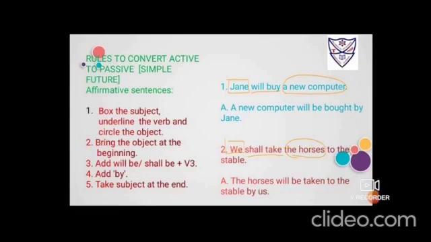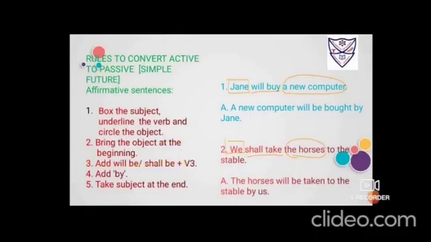Okay. And to the stable, extra words. Now second step, bring the object ahead. So we have to bring the horses ahead. Add will or shall. So now here it is horses, third person. So again I'll be adding will.